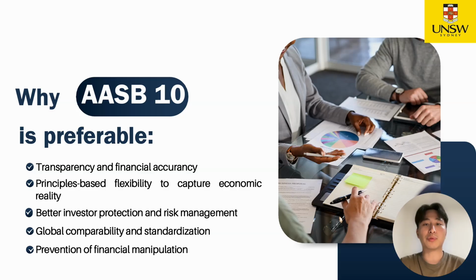Second, US GAAP is rule-based, which can lead companies to structure transactions to avoid consolidation, while AASB 10 is principle-based, meaning it adapts to complex corporate structures without rigid definitions and provides more flexibility. Third, AASB 10 consolidates structured entities and makes their financial statements more reliable for stakeholders. It also helps regulators identify financial risks earlier.